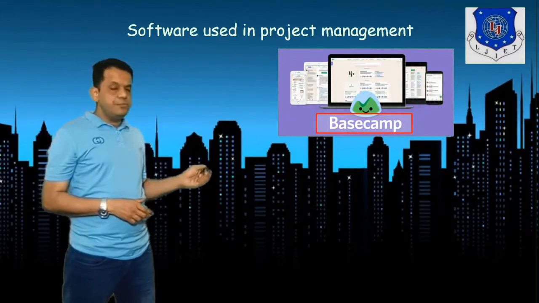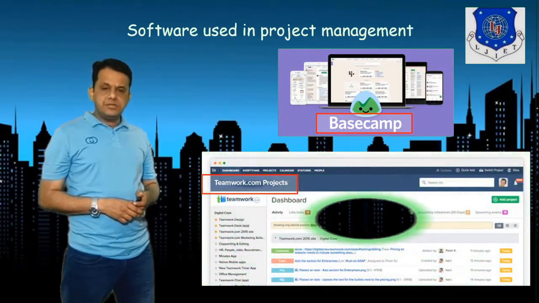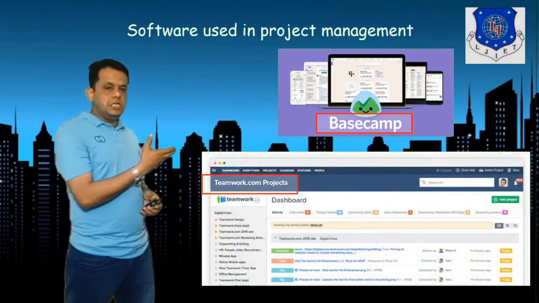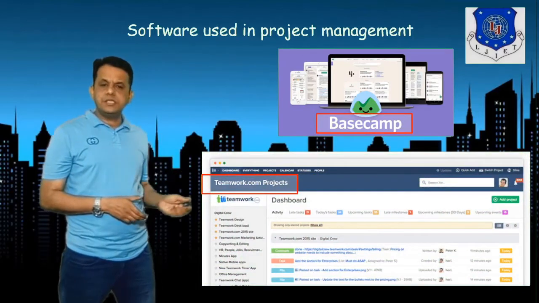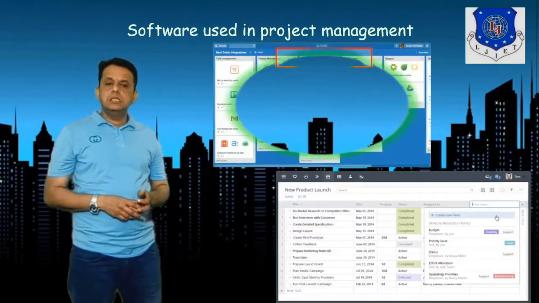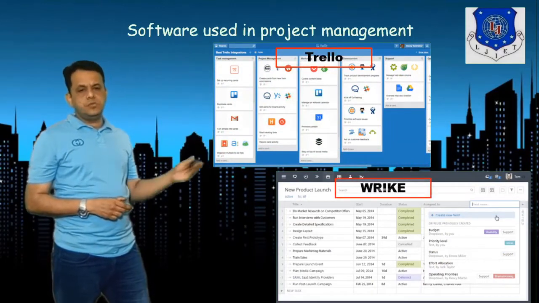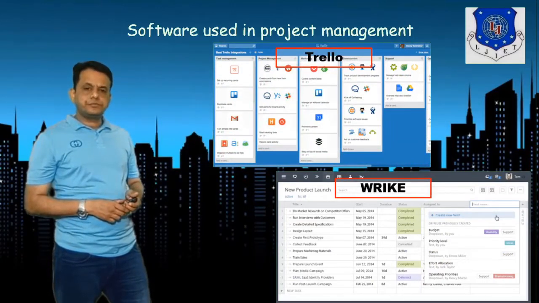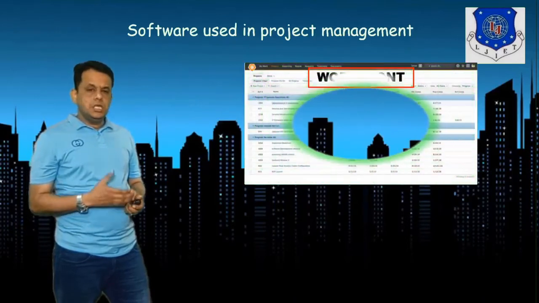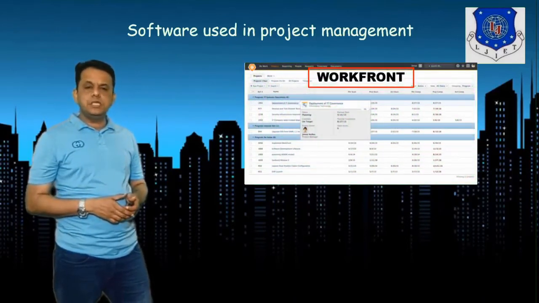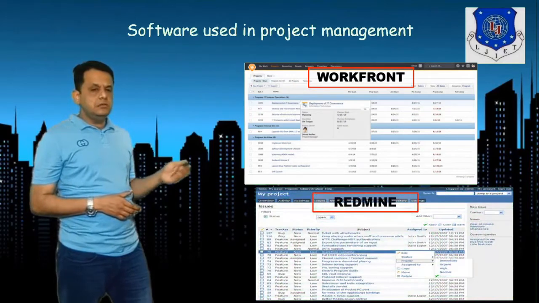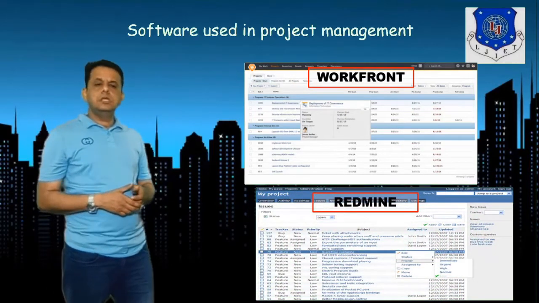So one is Basecamp, another is Teamwork.com projects, then Trello, and this one is Reap. Further, Workfront, then Redmine.